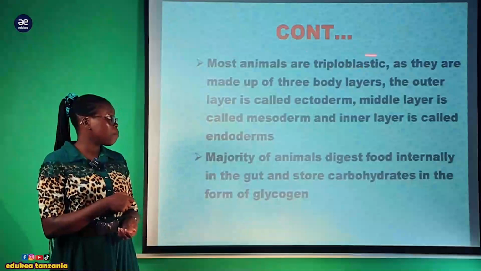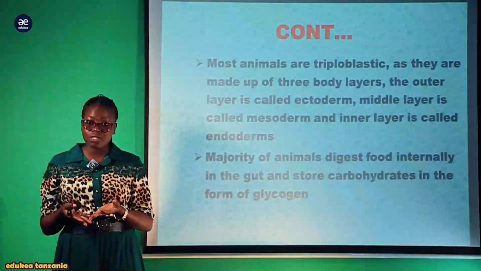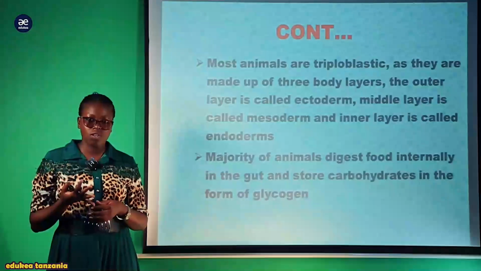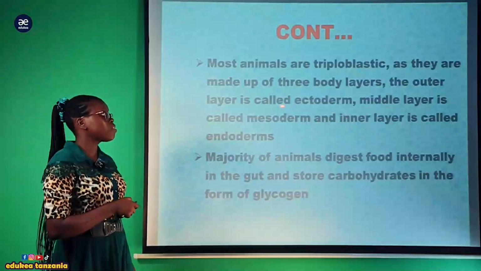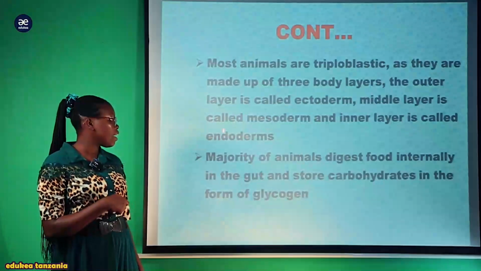Most animals are triploblastic. Triploblastic means they are made of 3 layers. Where the 3 layers are: the inner layer which is endoderm, the middle layer which is mesoderm, and the outer layer which is ectoderm. So the outer layer is ectoderm, the middle layer is mesoderm, and the inner layer is endoderm.